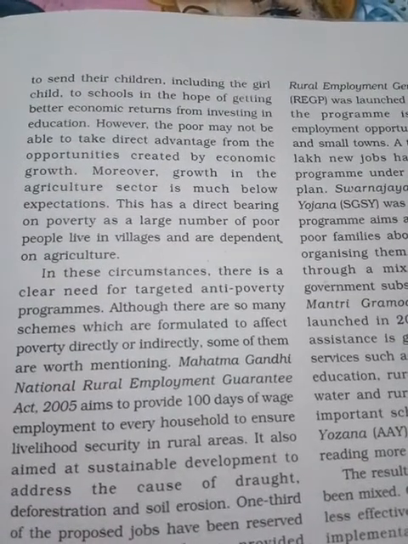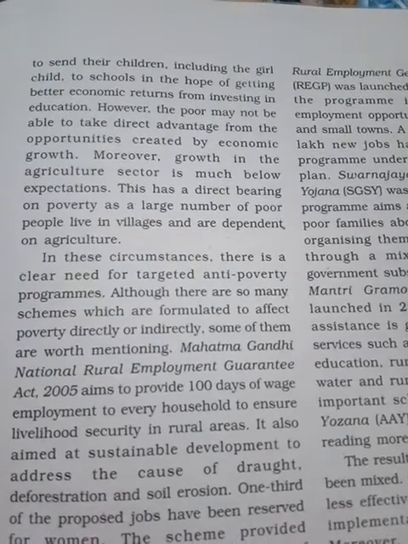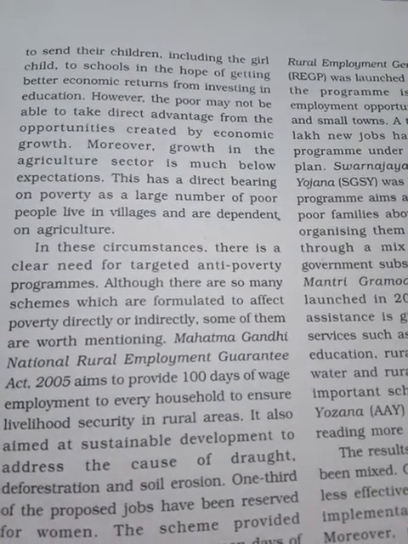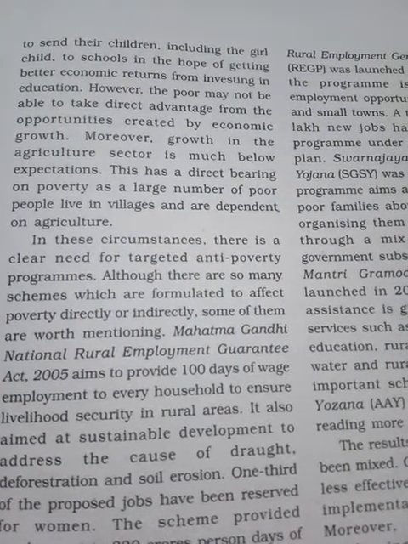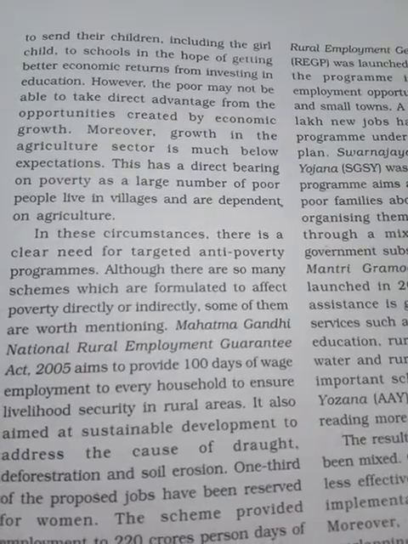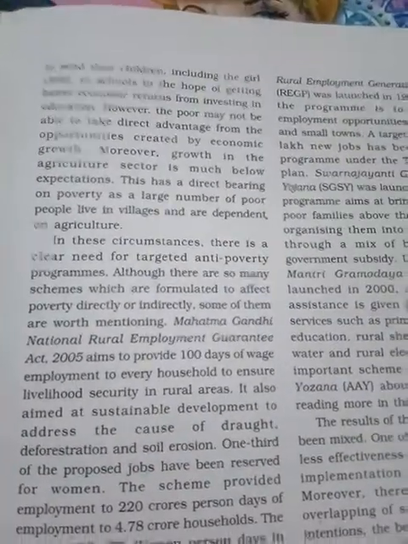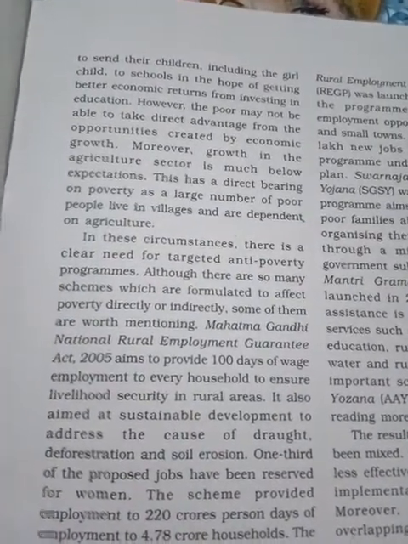However, the poor may not be able to take direct advantage of the opportunities created by economic growth. Moreover, growth in the agriculture sector is much below expectation, and this has a direct bearing on poverty, since a large number of poor people live in villages and are dependent on agriculture. So the government is taking more initiatives, and they encourage people to send their children to school now.